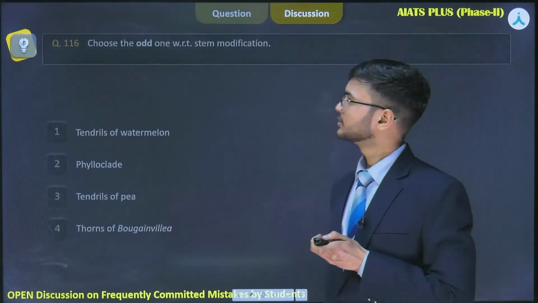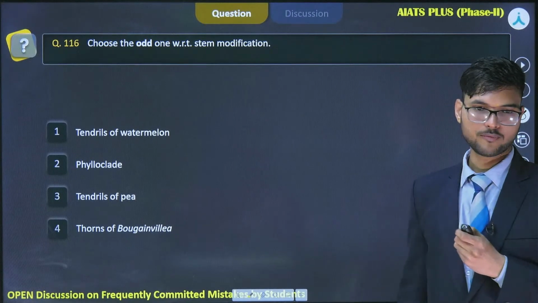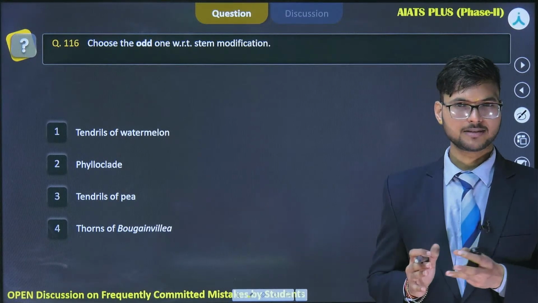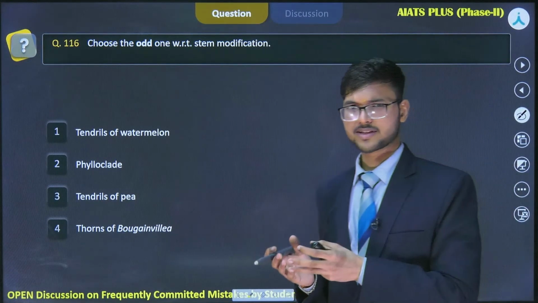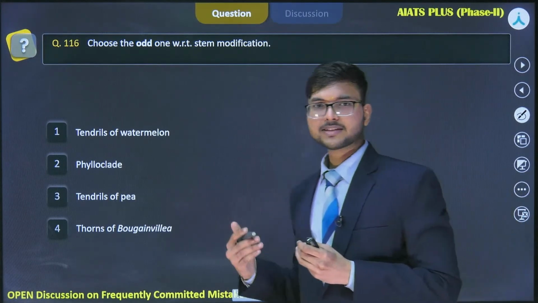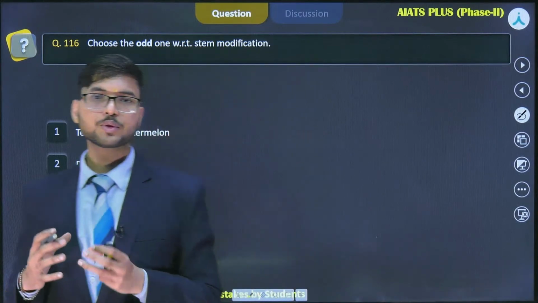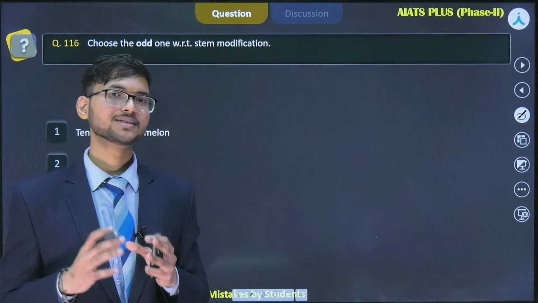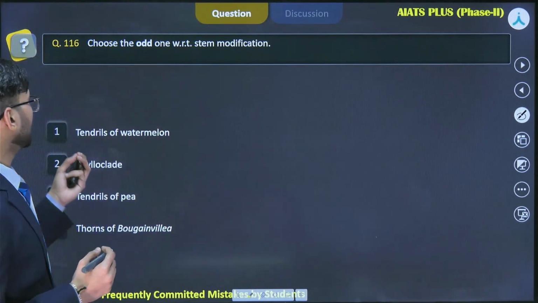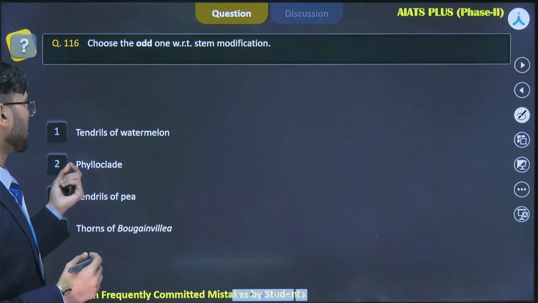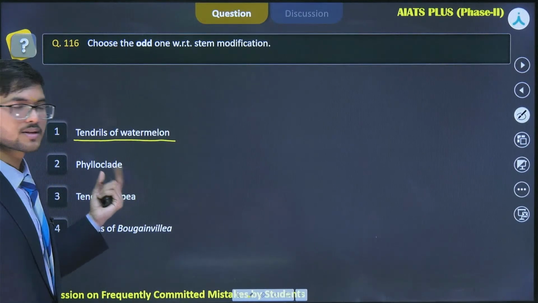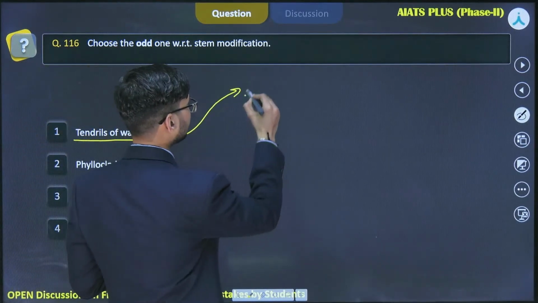So the next question is, choose the odd one with respect to stem modification. Okay. So you will find that there are certain modifications adapted by a plant, whether it be a modification of a stem, a leaf, or a root. These adaptations are basically for a plant to survive in its environment or to provide certain support or protection to a plant. Okay. So let's see the modifications mentioned here one by one. Okay. So tendrils of watermelon. These structures are developed by the axillary bud.